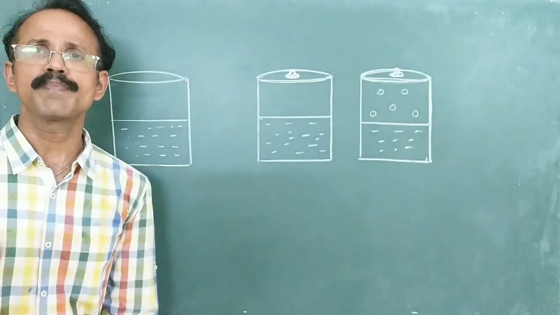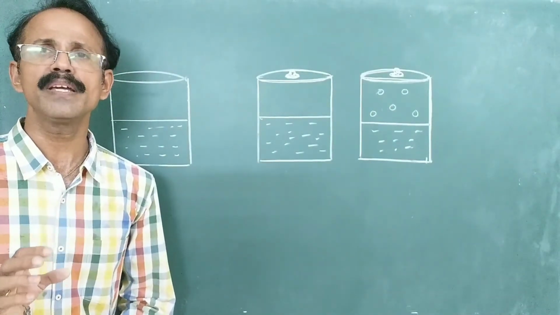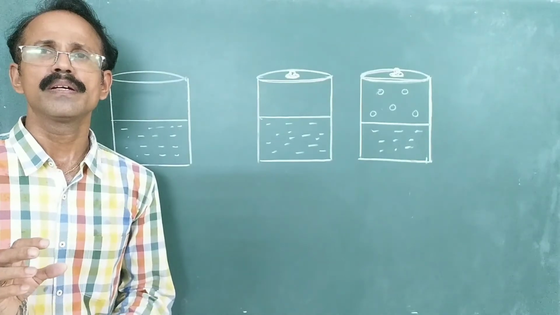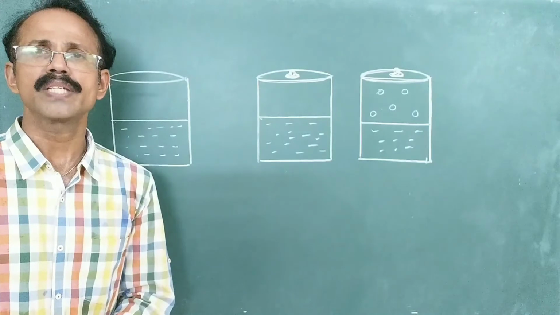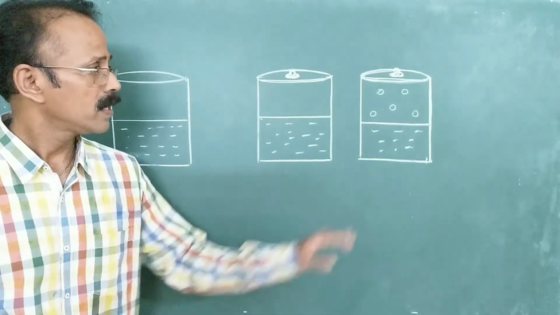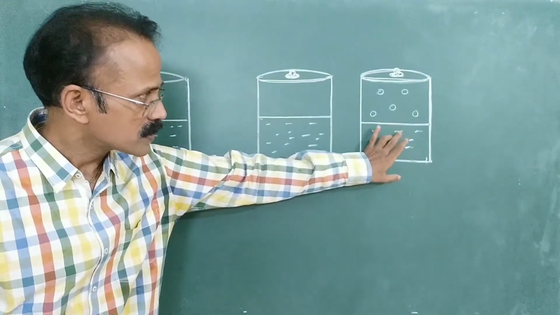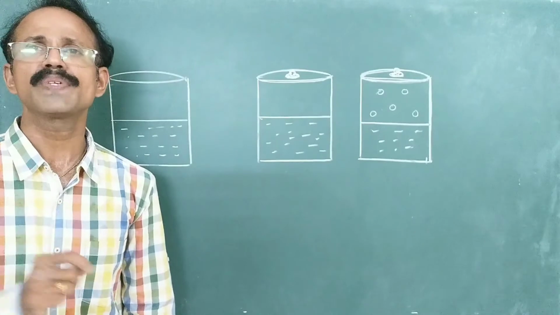The vapor molecules behave like gaseous molecules. So that means they move randomly, in all directions, and they'll collide with each other as well as with the walls of the container. Not only that, they'll collide with the surface of the liquid. When they collide with the surface of the liquid, what happens?